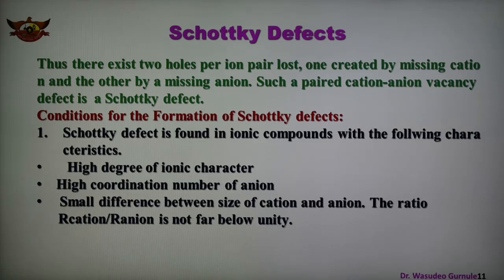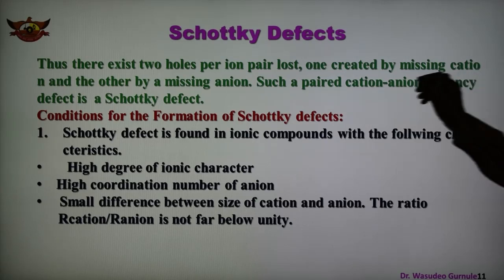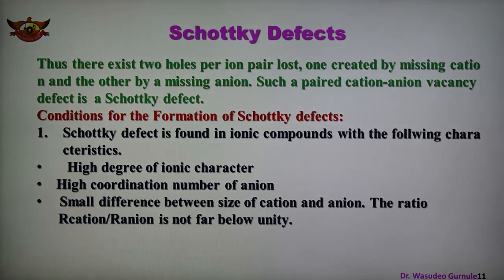This type of defect is created when one positive and one negative ion are missing from their respective positions, creating holes. Schottky defects are more common in ionic compounds like NaCl, KCl, cesium chloride, KBr. So Schottky defects are very common in ionic compounds, and there exist two holes per ion pair lost.